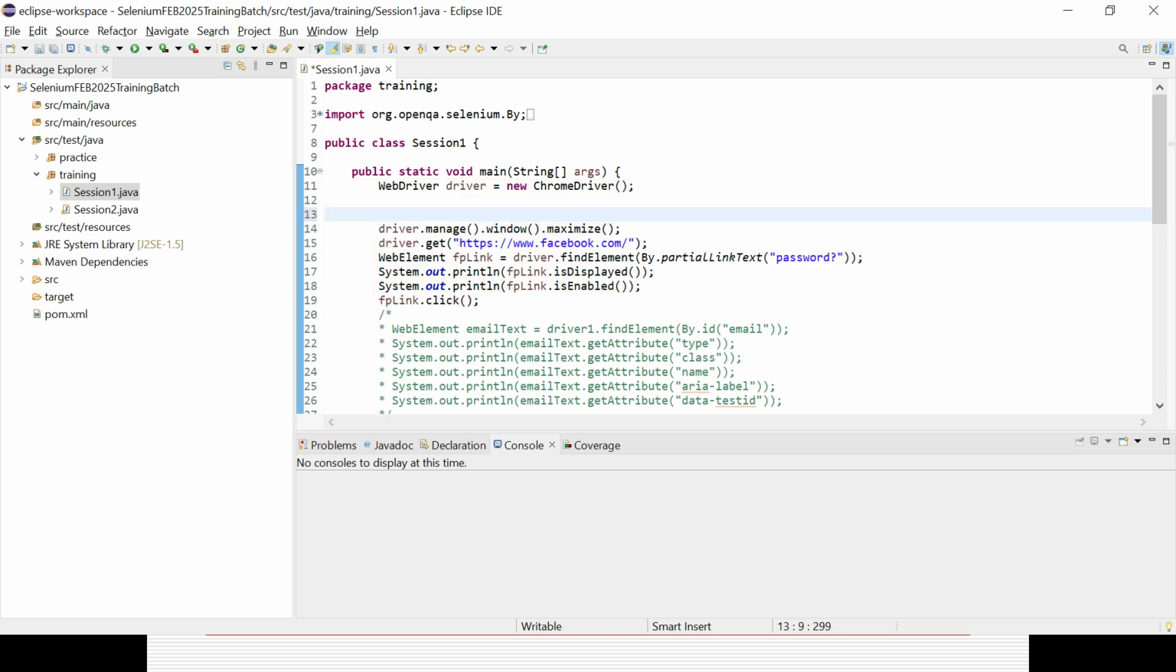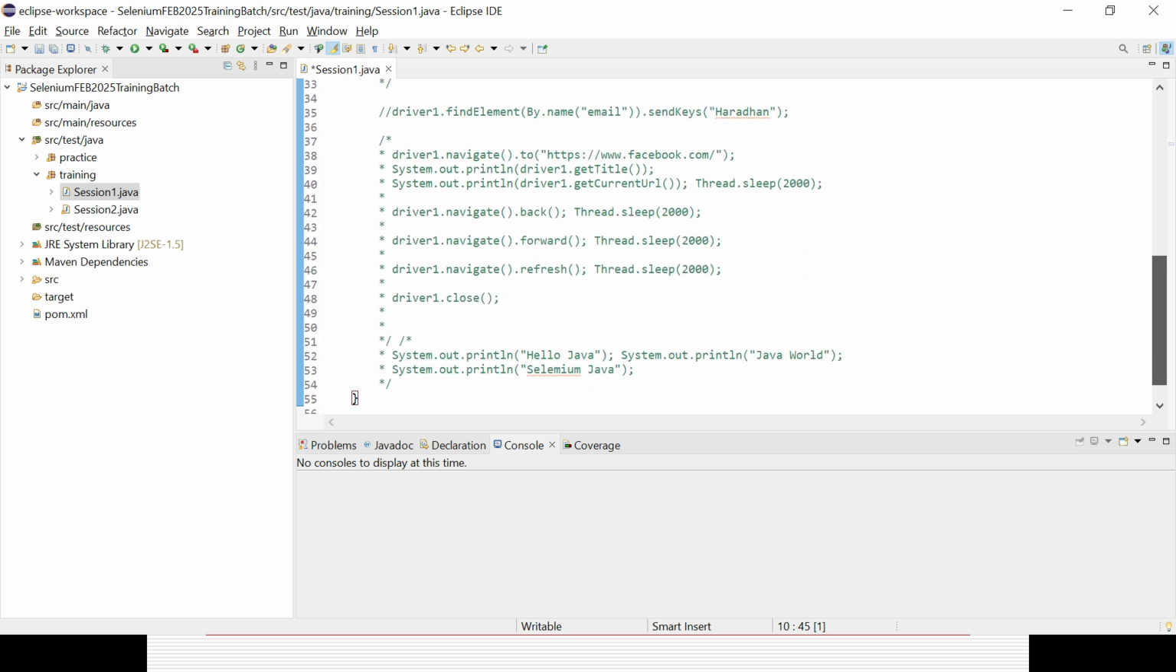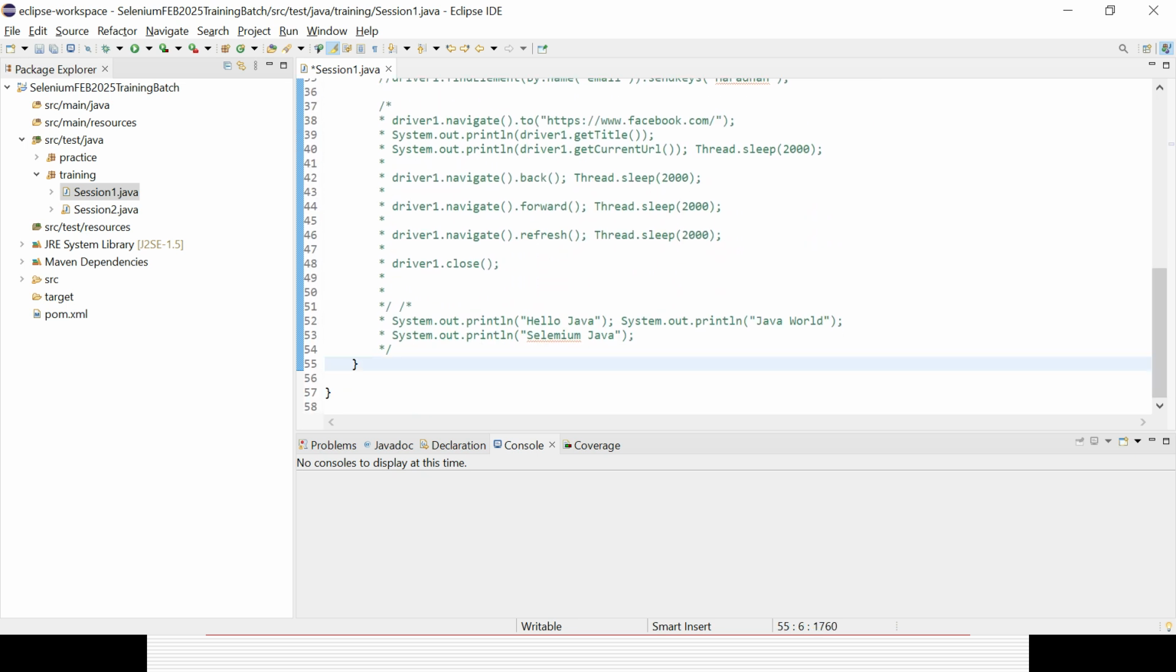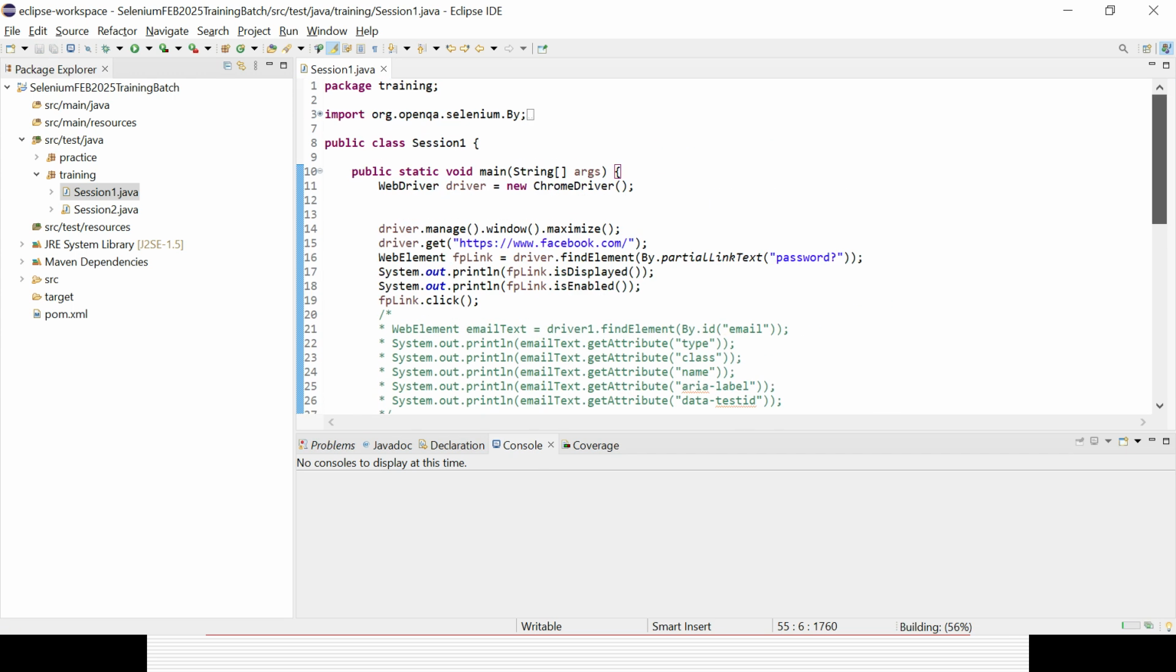Okay, and in case you are using a class, it should end with curly braces, right? The main method ends with curly braces, and the class's body also ends with curly braces. Otherwise, it will give a syntax error. If you remove any curly brace, you will immediately see a syntax error, because it cannot be like that. So it should start and end with curly braces.